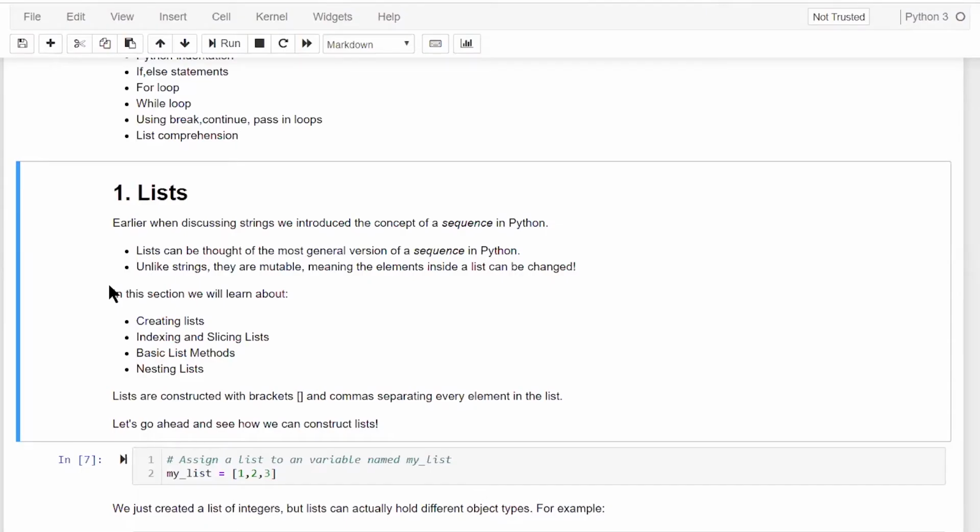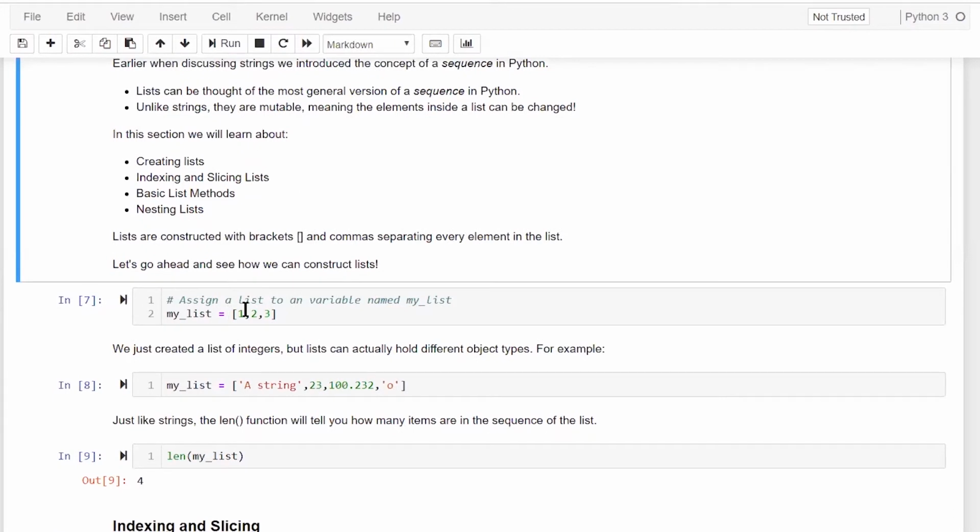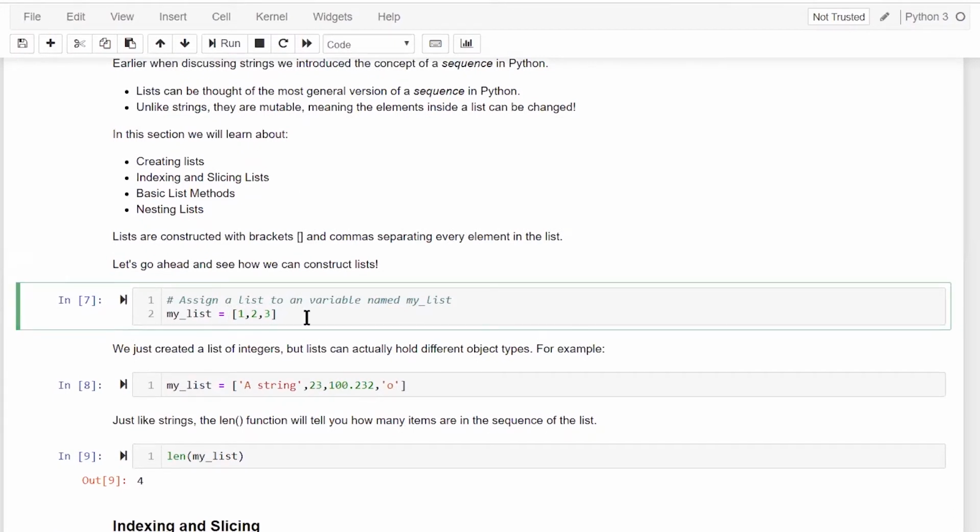Within lists, we'll be talking about how you can create a list, how you do the indexing and slicing of lists, then we'll talk about basic list methods, and then we'll talk about a list within a list. Let's move forward directly to what a list is. How can we define a list?